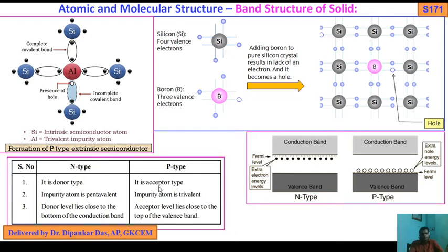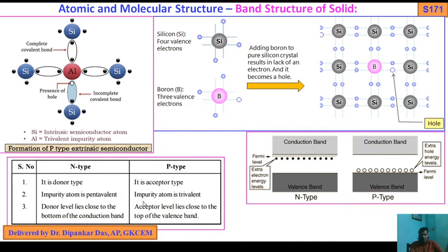Okay. So it is a donor type. N-type semiconductor, it is a donor type, donor energy level. Okay, it is acceptor type. Impurity atom is pentavalent, impurity atom is trivalent. Donor level lies close to the bottom of the conduction band. Acceptor level lies close to the top of the valence band or above the valence band. Okay, so this is the continuous pattern. There are so many points in terms of n-type and p-type semiconductor.